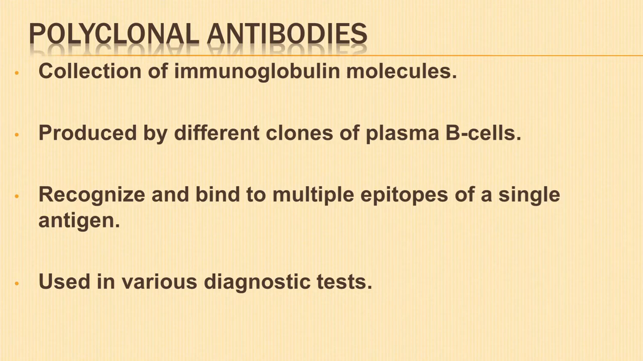So today we have learnt in detail about the types of immunity, structure of antibody, its various types, differences between antigens and antibodies, functions of antibodies, and a brief account of monoclonal and polyclonal antibodies.